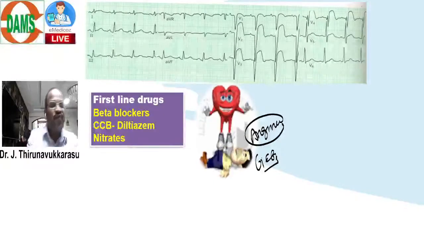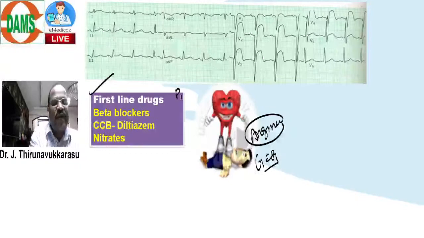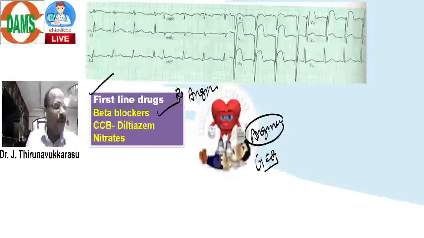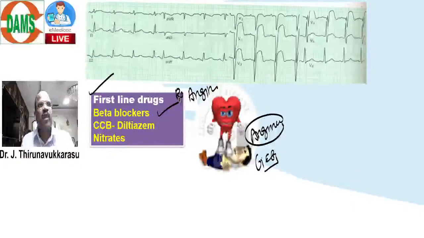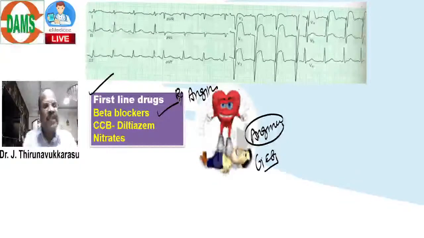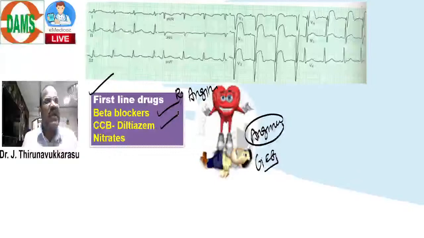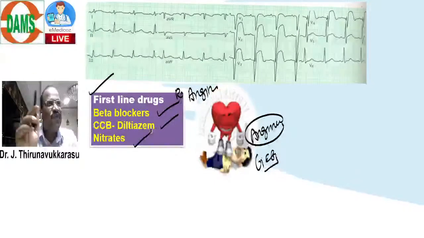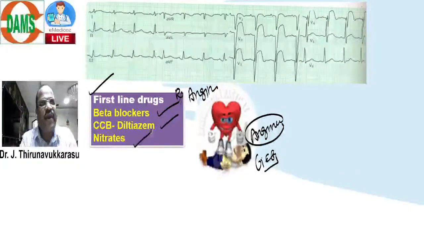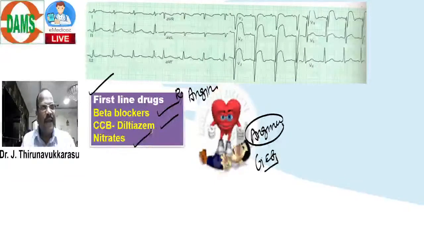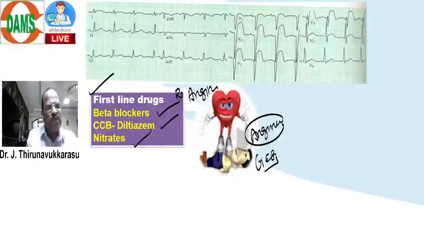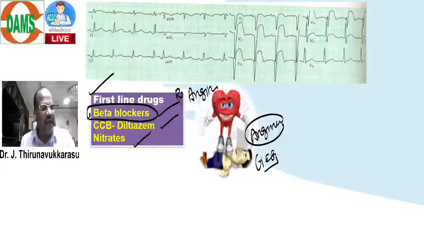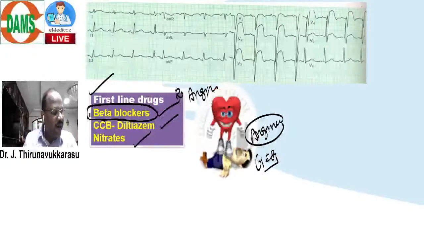Look here. The first line drugs useful for treatment of angina include, start writing, number 1, beta blocker. Next will be CCB like diltiazem, and third will be nitrates. So remember, beta blocker is the most important group of drug, and then CCB like diltiazem, and third nitrates.